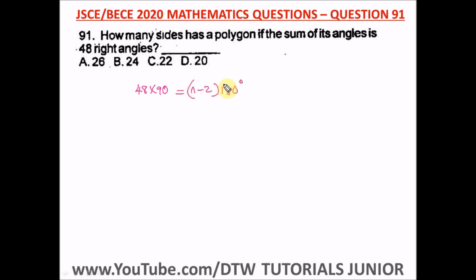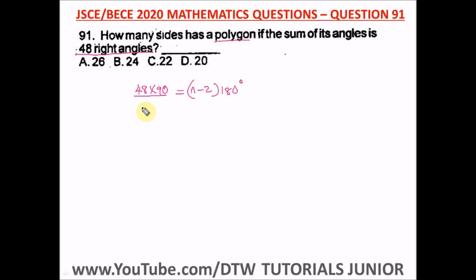Remember, as I said, with polygons you really need to know your sum of interior angles of a polygon. You're going to use it for about 3 to 4 questions in your exam. I think this is the third or fourth question on polygons, so you need to know this formula. The sum of angles of a polygon is equal to this, and we've been given the sum of the angles as 48 right angles. So we have 48 times 90 equals (n minus 2) in bracket 180.